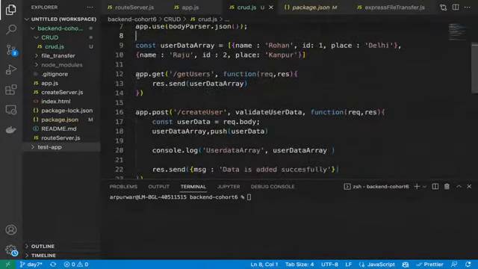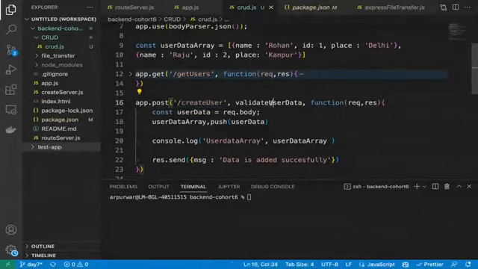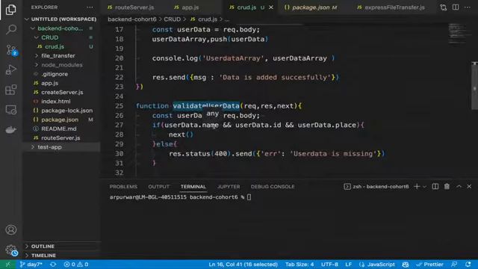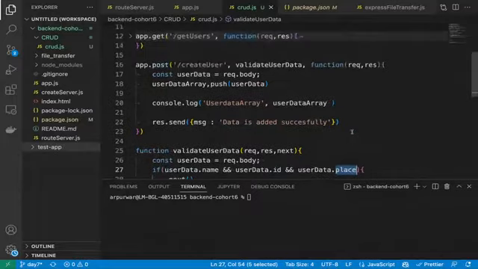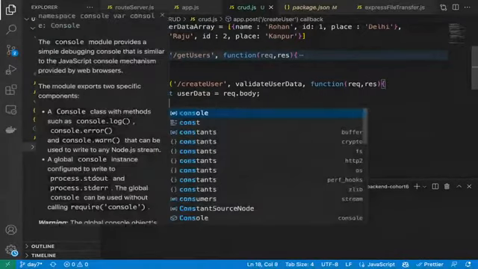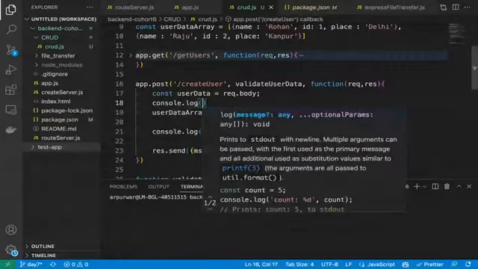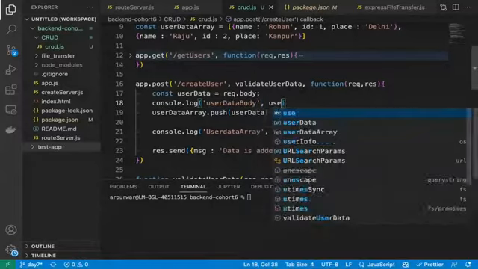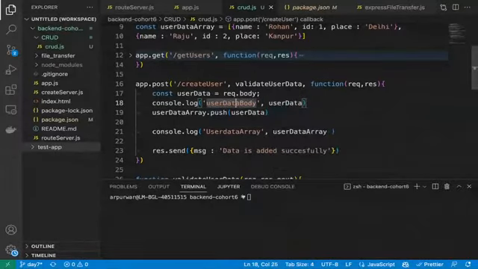Correct? Then what we did? Then we created one app.post method. Then we used the middleware because Joseph wants to see the use of middleware also here. In the middleware, we check that the data we have should have name, ID, and place. If not, we will simply say user data is missing. And if it is the true case, then we are simply pushing the user data into the user data array. Let me print the request body also for you guys, so you will not be confused about what data comes in the body. Okay, so let's run it now.